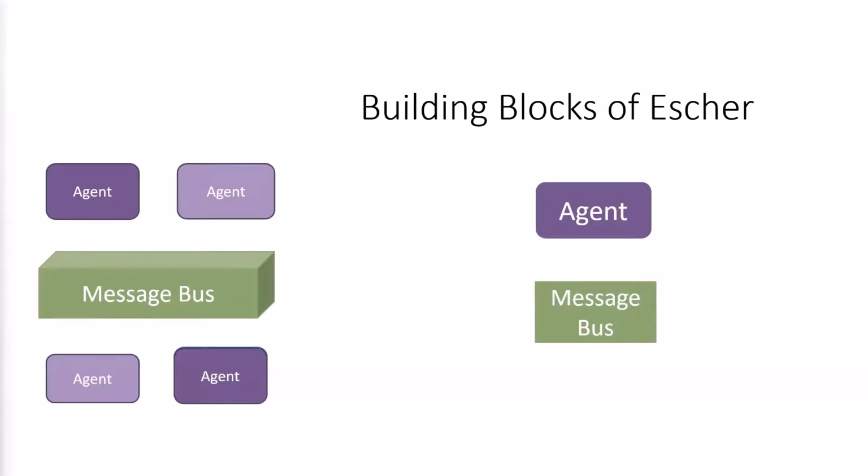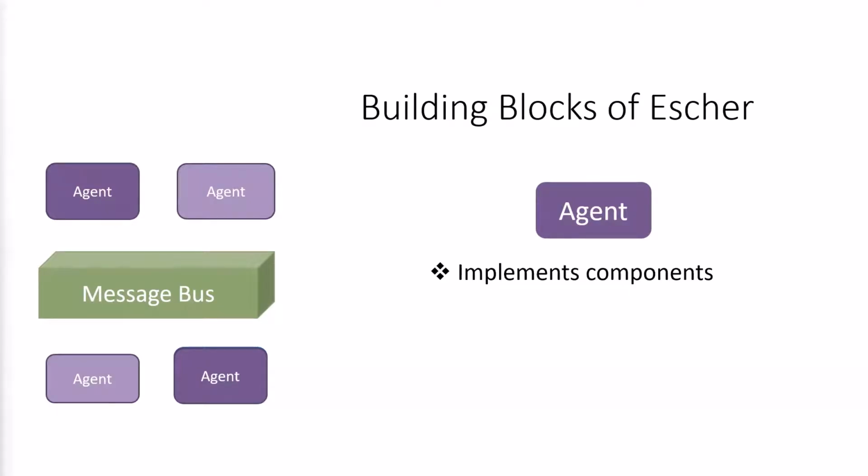Now that we talked about the motivation behind Escher and the properties that Escher needs to provide, let's go into the design. I want to first talk about the building blocks of Escher. An Escher system is composed of a collection of agents that communicate using a message bus.